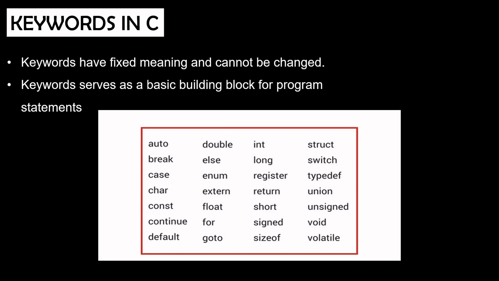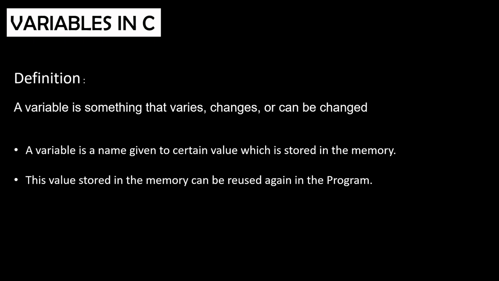Keywords, on the other hand, are simply common words but have a fixed meaning, and these meanings cannot be changed or manipulated. Keywords act as building blocks for all programs. In the figure, we can see that there are around 28 keywords supported by C. You don't have to remember all these keywords at once, but with practice, you will understand the meaning of each keyword. The next and most important topic is variables.